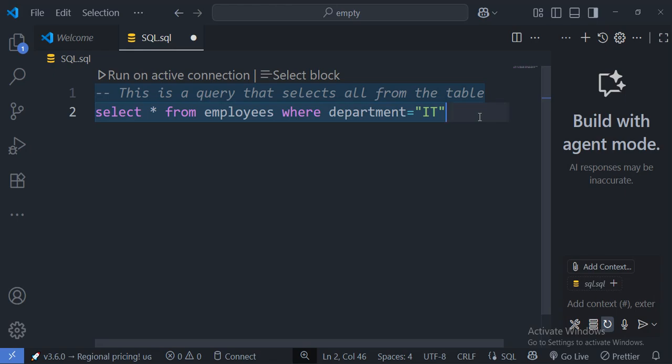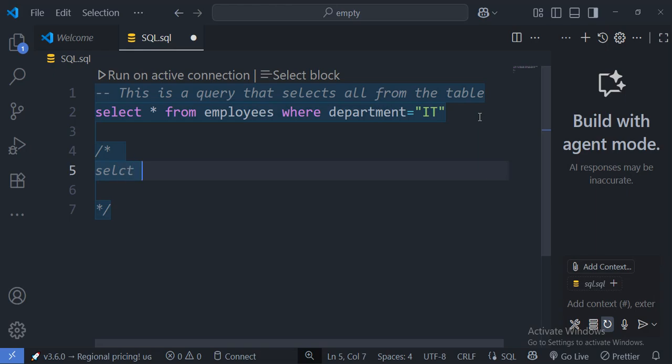Let us now take a look at another type of comments, which are the multi-line comments. If you need longer explanations, you can use multi-line comments. These start with slash asterisk and end with asterisk slash, like this. Everything inside these is taken to be a comment.